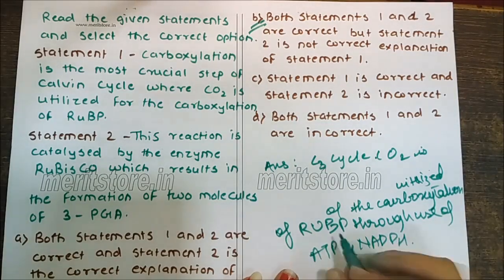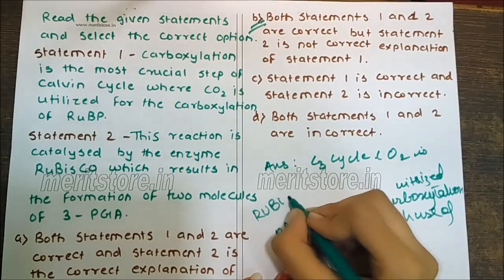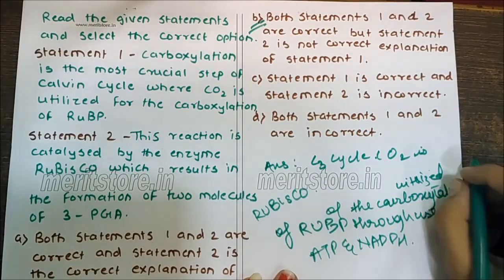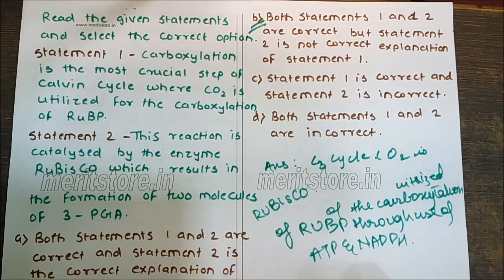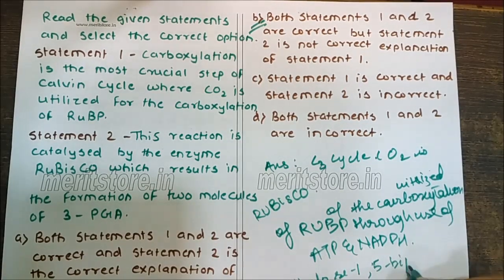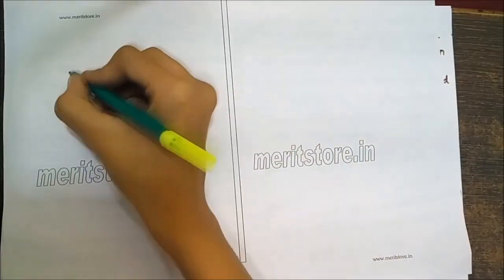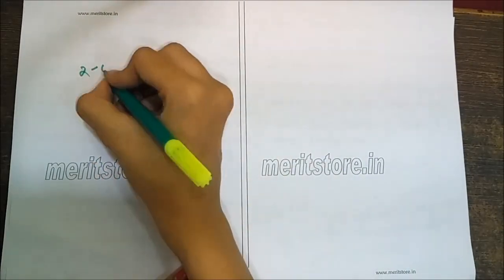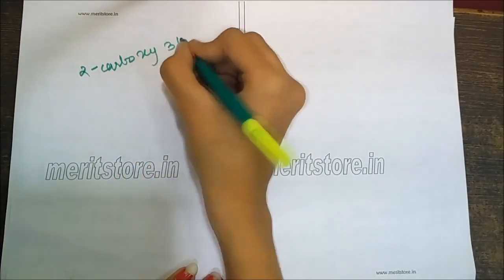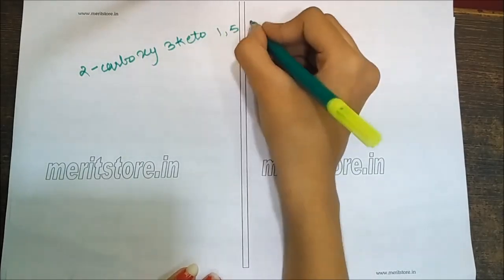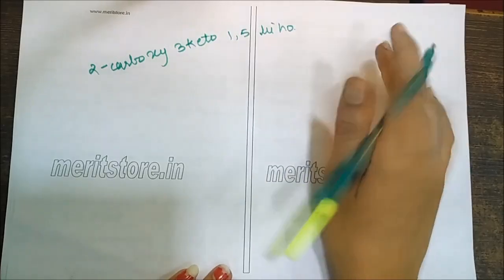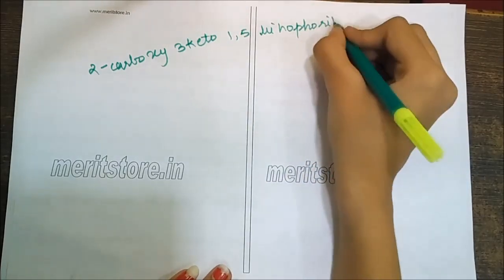The reaction is catalyzed by the enzyme Rubisco. CO2 combines with RuBP, that is ribulose 1,5-bisphosphate, to produce a transient intermediate compound called 2-carboxy 3-keto 1,5-bisphosphoro arabitol.